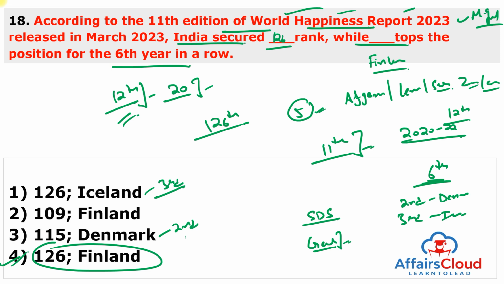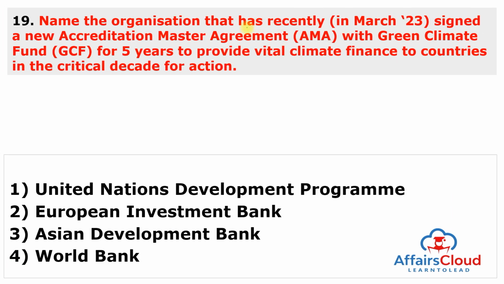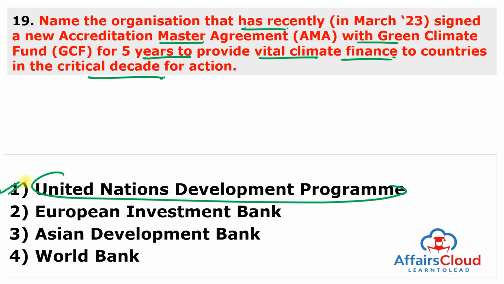Moving to the next question. Name the organization that has recently signed a new Accreditation Master Agreement with the Green Climate Fund for 5 years to provide vital climate finance to countries in a critical decade for action. And this is the United Nations Development Program. The answer to this question is 1. But the most important keyword here is Accreditation Master Agreement.